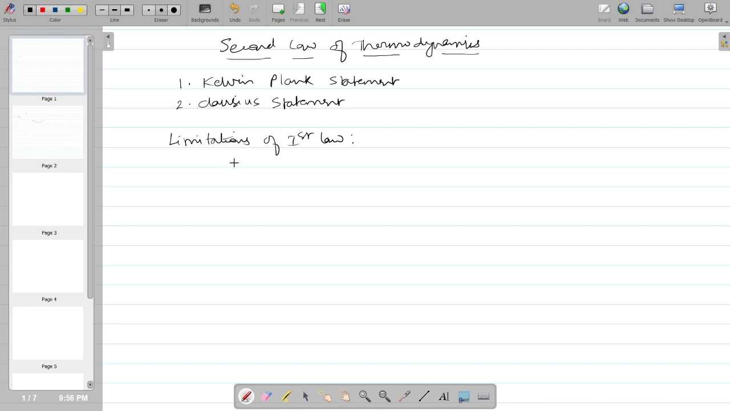So in the second law there are two statements, the Kelvin-Planck statement and the Clausius statement. The Kelvin-Planck statement says that it is impossible to construct a device, working in a cycle, that will completely convert heat into work without rejection of heat to the surroundings. There will always be some amount of heat rejected to the sink.